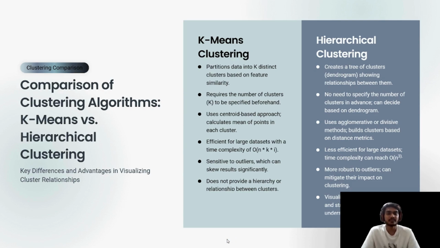Hierarchical clustering creates a tree of clusters showing relationships between them. No need to specify the number of clusters in advance; you can decide based on the dendrogram. It uses agglomerative or divisive methods and builds clusters based on distance matrices. It is less efficient for large datasets, with time complexity that can reach O(n^3).